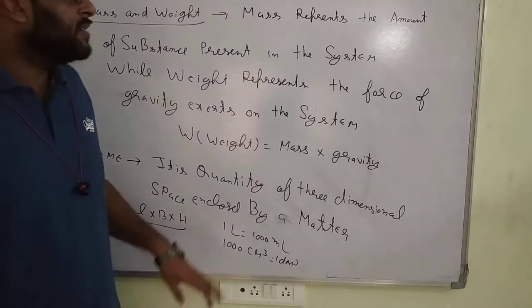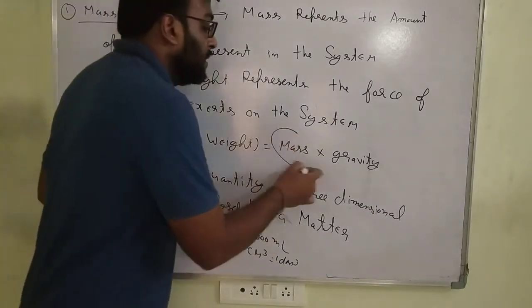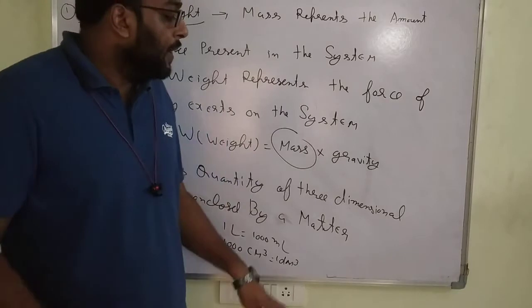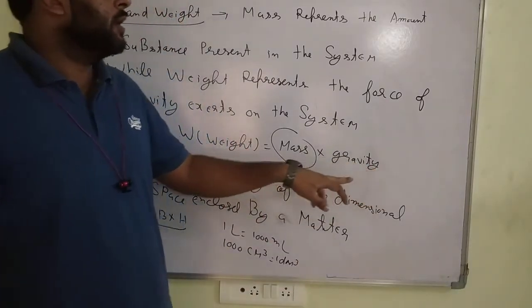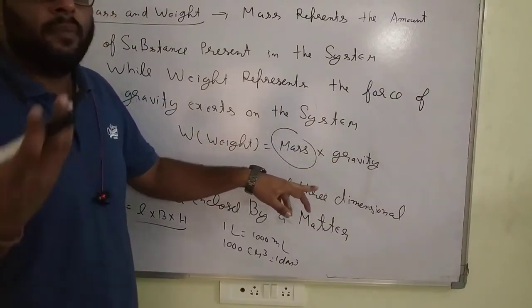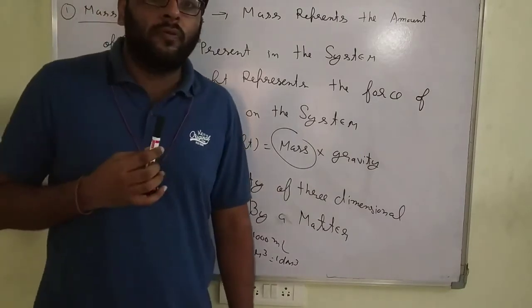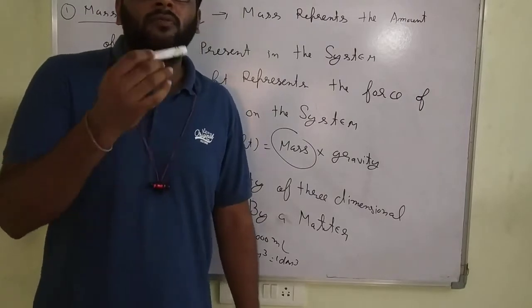So whenever I am considering the weight, the mass is fixed. Suppose I am taking the example of this marker. The marker's mass is fixed, but the gravity constant for the Earth is different, for the Moon is different, for Mars is different. Every planet has a different gravity constant. Suppose I am talking about the weight: on the Moon it is half a kg, on Earth it is 1 kg.